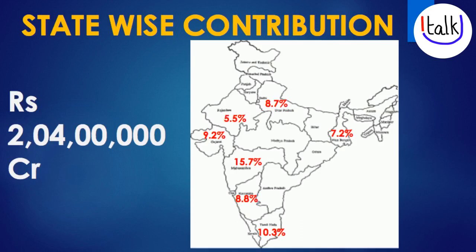Seventh to Rajasthan, 5.5%. Eighth place to Telangana, 5.4%. Ninth place to Andhra Pradesh, 5.3%. And 10th place goes to Kerala, 4.7%. The rest of the states contributes to almost 20% of the total GDP.